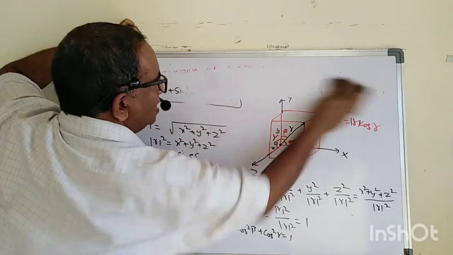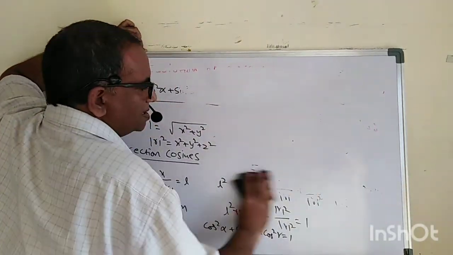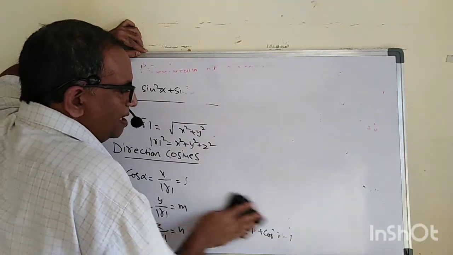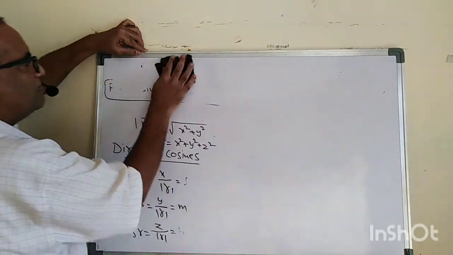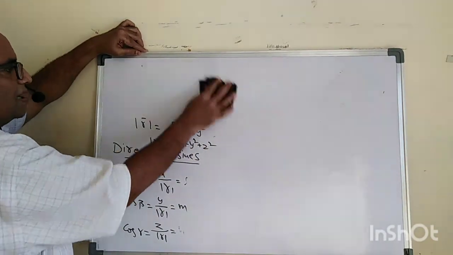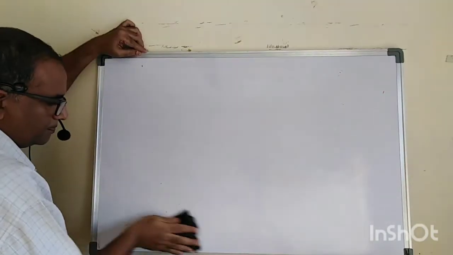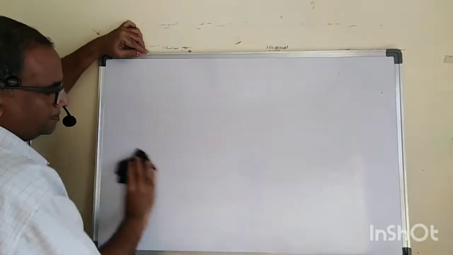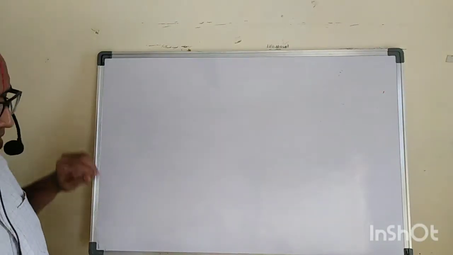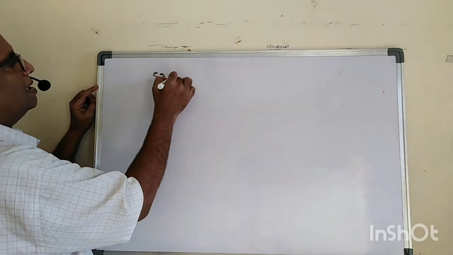Let us try one problem based on this. The resolution of a vector is very important for us, because whenever you are solving any problem in physics, resolution of a vector plays an important role in understanding the problem. Let us consider an example, example 1.